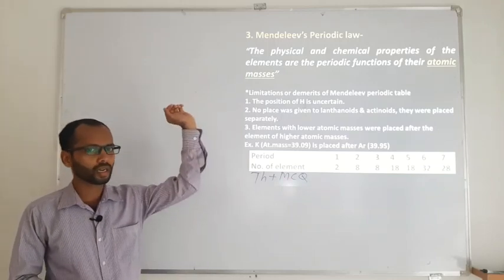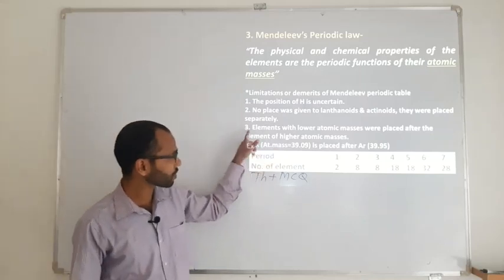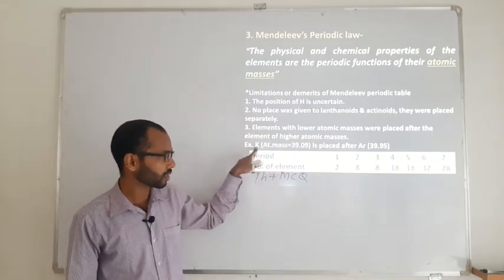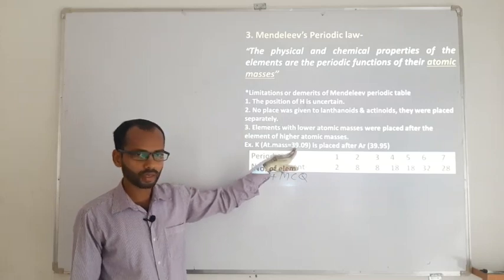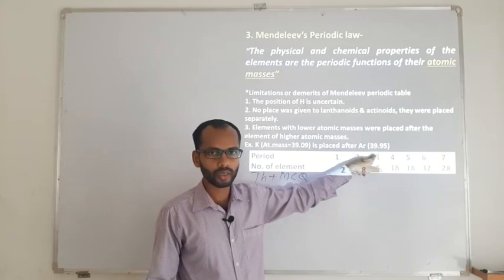But even Mendeleev had certain exceptions. The reason is that if we see the element potassium, it has an atomic mass of 39.09, whereas argon has an atomic mass of 39.95.